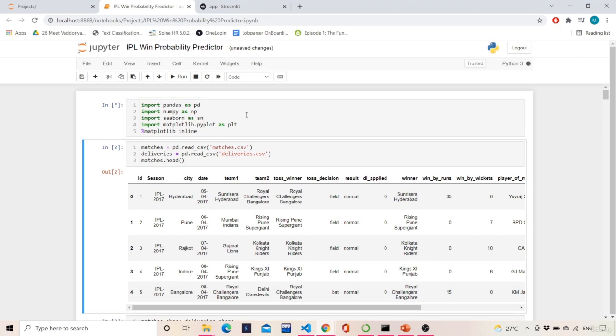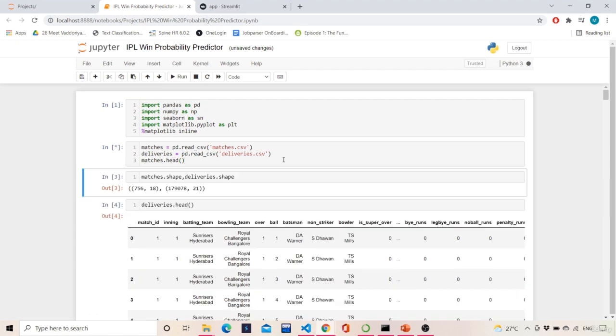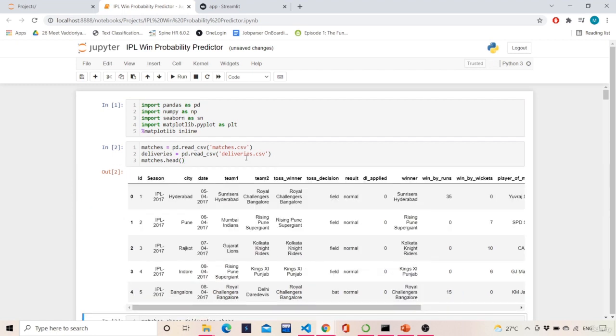So here, first we'll load all the dependencies as usual. For the start of a machine learning project, we would require pandas for panel data, numpy for numeric operations, seaborn and matplotlib for visualizations. Great. After doing this, we would load our CSV files into data frames. So matches.head and deliveries.